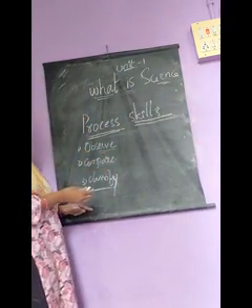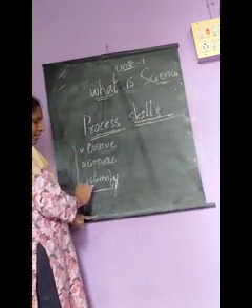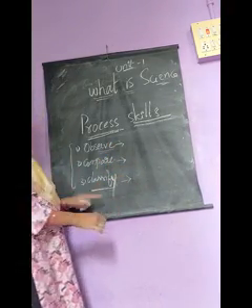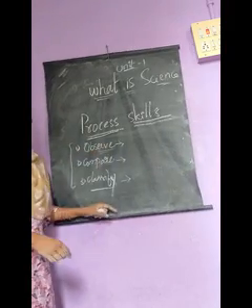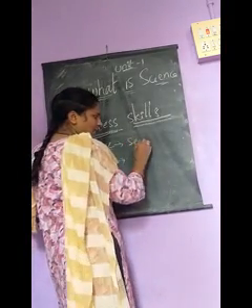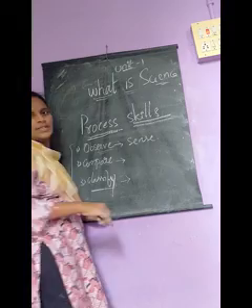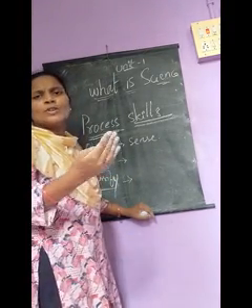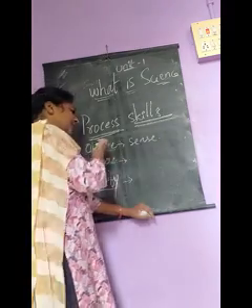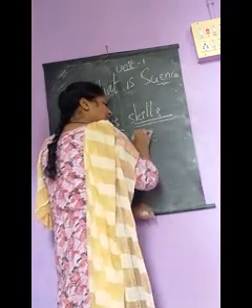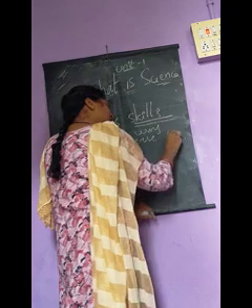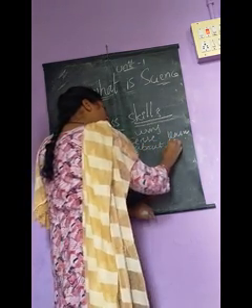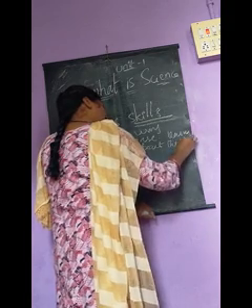So, 3 process skills are there. One is observe, compare, classify. What is the definition for observe? By using senses, we must learn about objects. Senses, that means knowledge. By using senses, we must learn about the objects. That is observe. That is the first step.